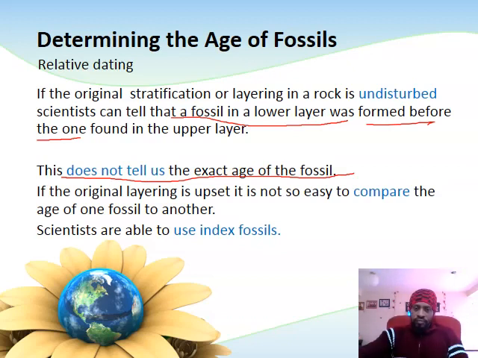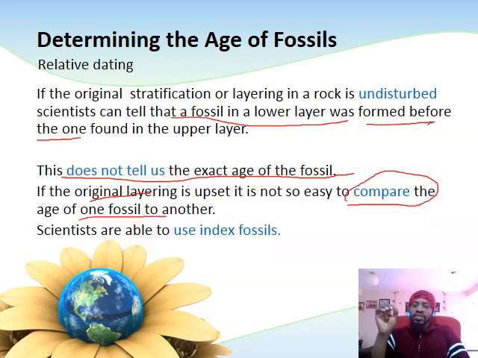Okay. So if the original layering, if that original order of layers is disturbed, if everything is mixed up, then we cannot easily compare the layers, and that means also we cannot easily compare the age of the layers. We cannot compare the age of the fossils to one another. This becomes very difficult for scientists to establish the age of fossils that they would want to establish by using relative dating.